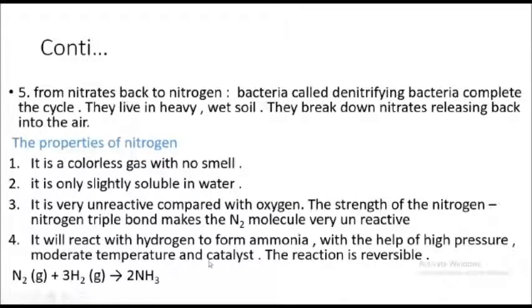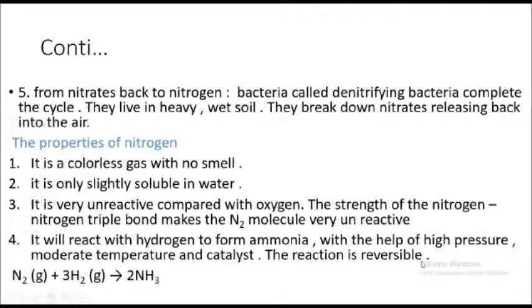Fourth, it will react with hydrogen to form ammonia. This reaction needs high pressure, moderate temperature, and a catalyst. These three factors help the reaction between hydrogen and nitrogen.